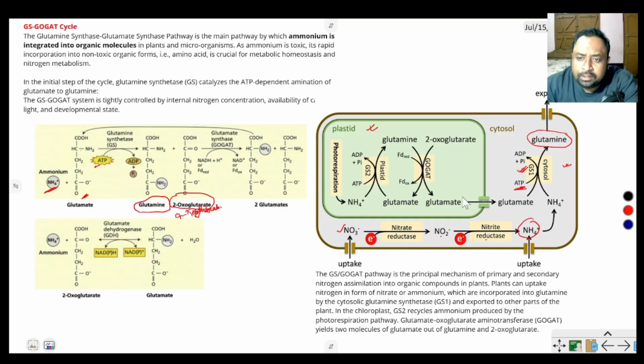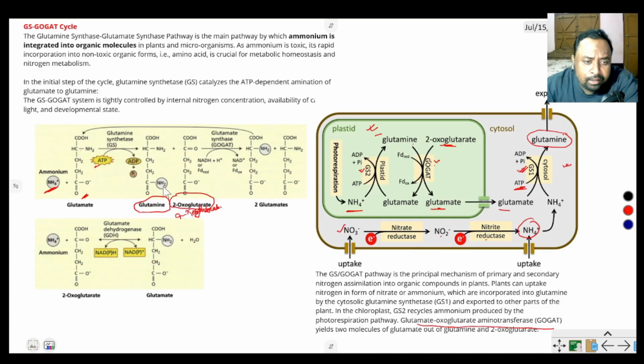Clear? Again, in the plastid where ammonia is produced by photorespiration, then in the presence of glutamine synthetase enzyme it is converted to glutamine, and glutamine again in the presence of glutamate oxoglutarate aminotransferase enzyme, this glutamine is converted with oxoglutarate into glutamate. This glutamate again is converted into glutamine.